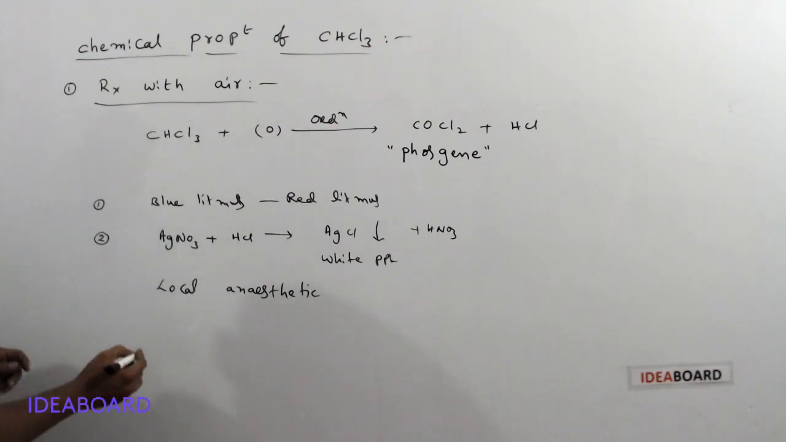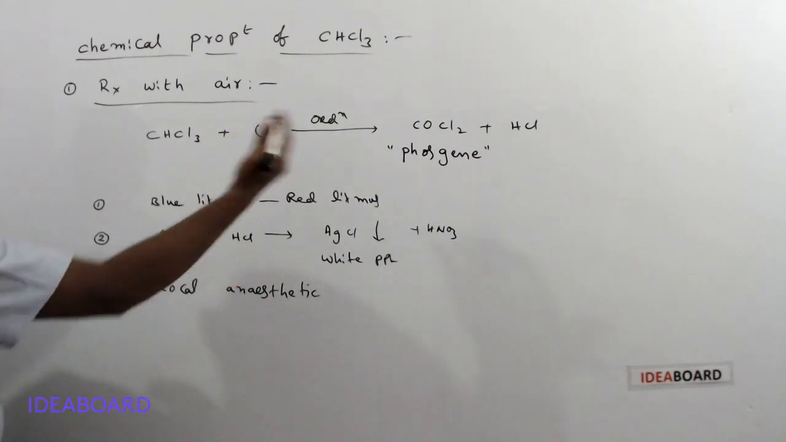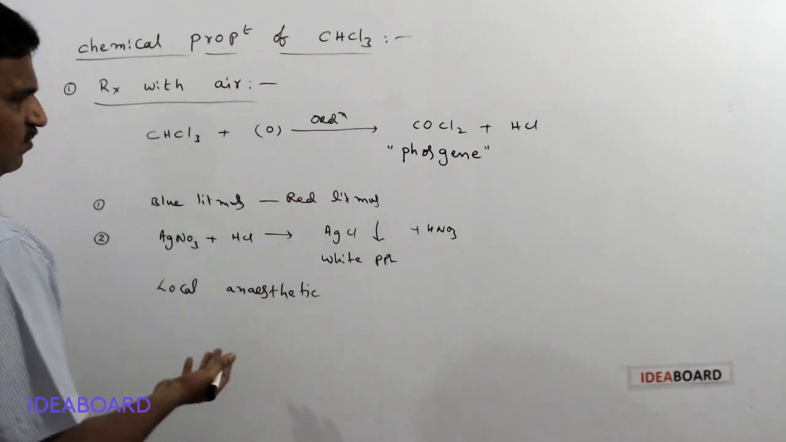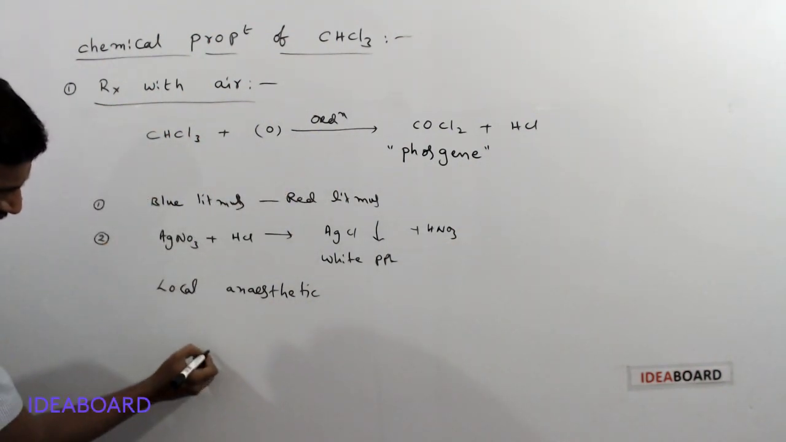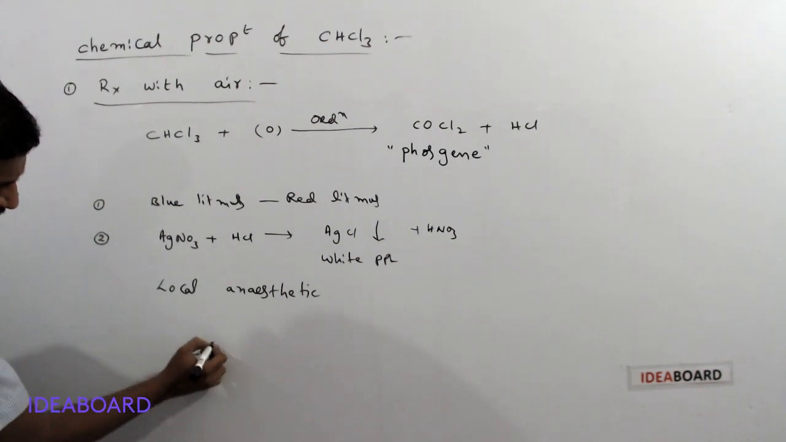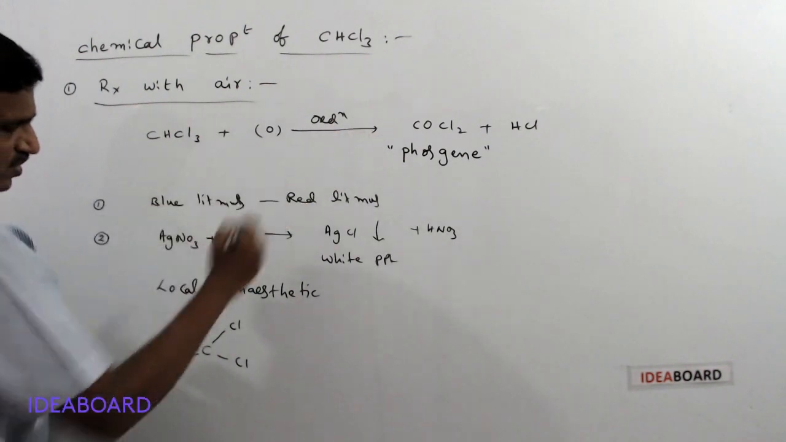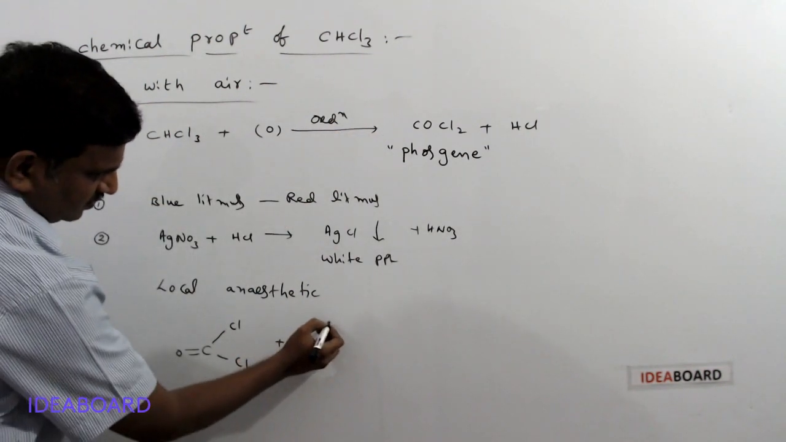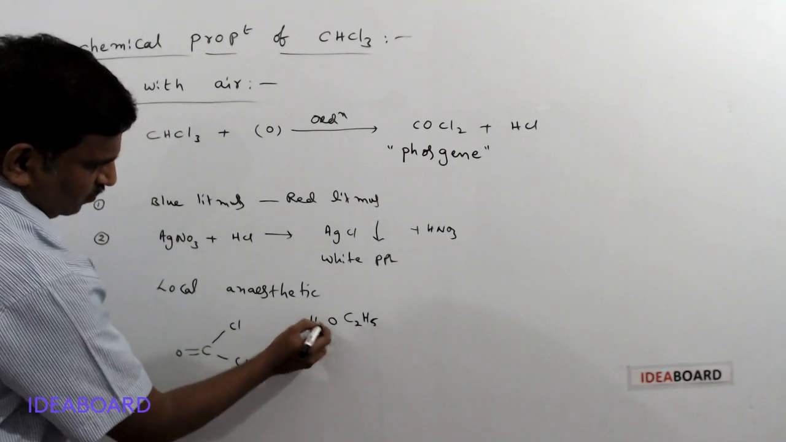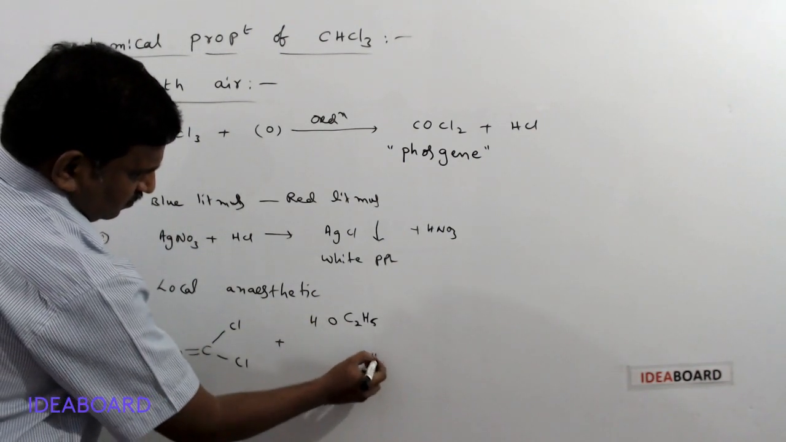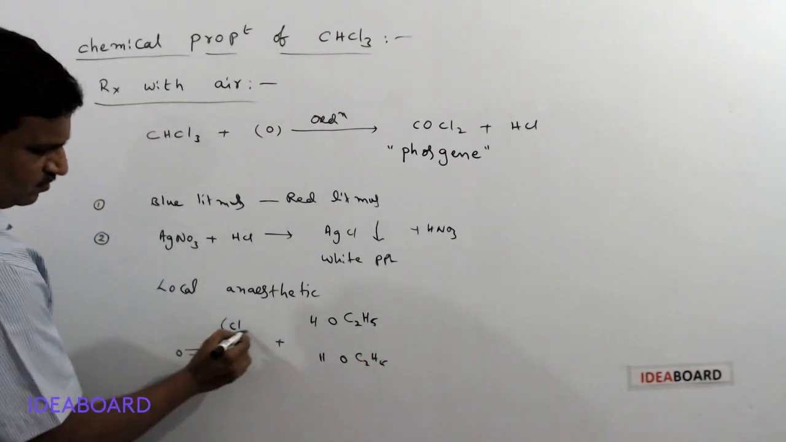And next, we can check by using these tests. Suppose chloroform is taken and it contains phosgene, then it is treated with 1% ethyl alcohol. This is carbonyl chloride. This is treated with 1% ethyl alcohol. Ethyl alcohol means C2H5OH.